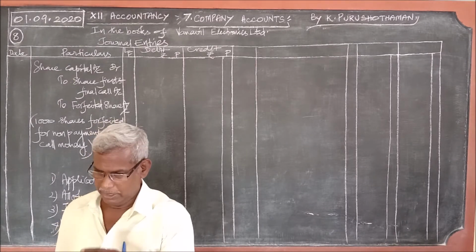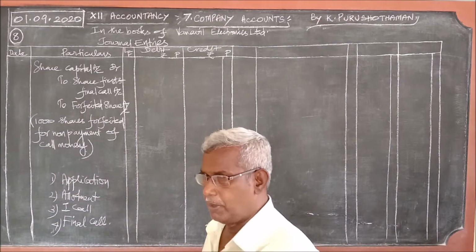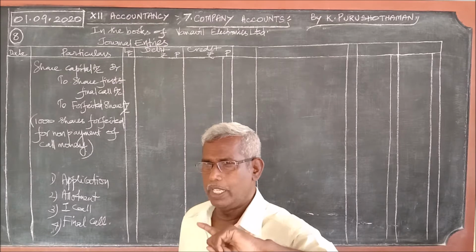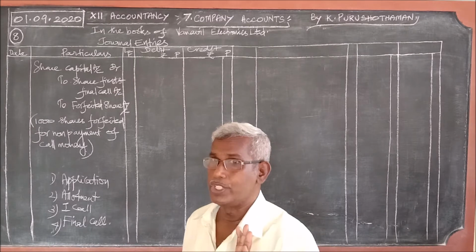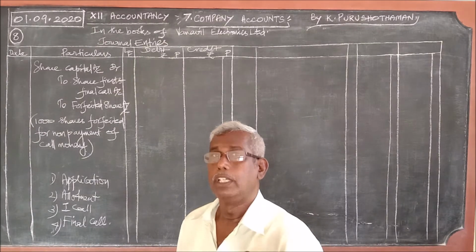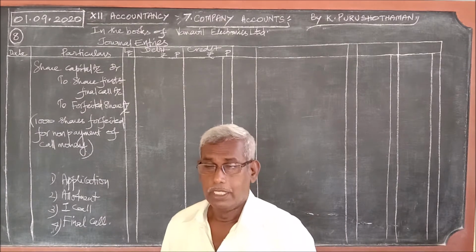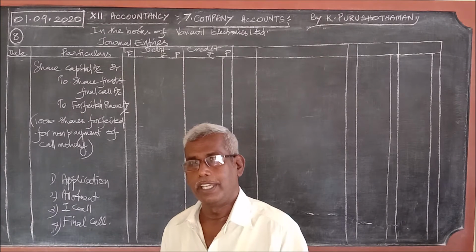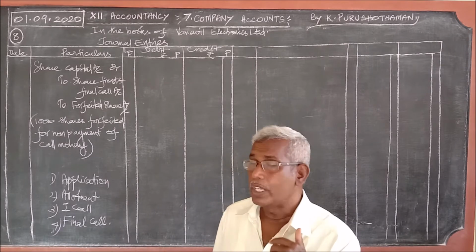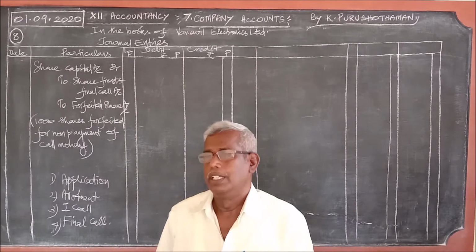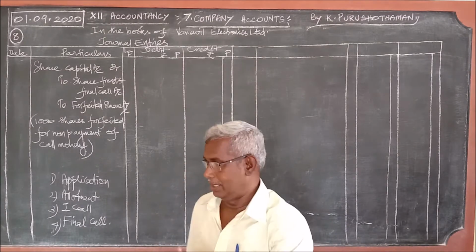In the board of directors meeting, such and such person, in this problem Arjun, will be brought to the board of directors. One shareholder, Mr. Arjun, did not pay the call money on 1,000 shares. What to be done? You give 15 days more time to pay the money. Yes, 15 days time is given. Even after 15 days, if the money is not paid, what will the company do? It is the routine procedure. The company will take back the shares from the shareholder.